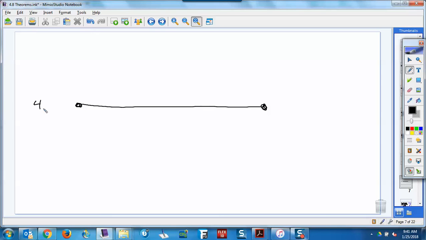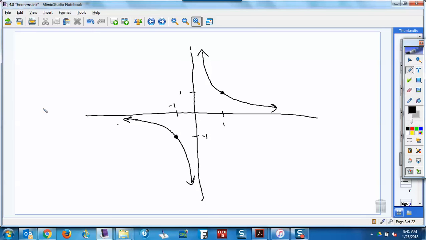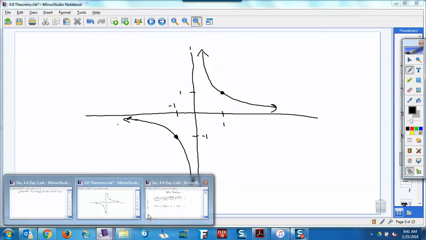What's the max of that function? 4. What's the minimum? 4, right? Are there any values bigger? Nope. Any values smaller? Nope. So that's a good question. It comes up just about every year, but there still is a max and min.